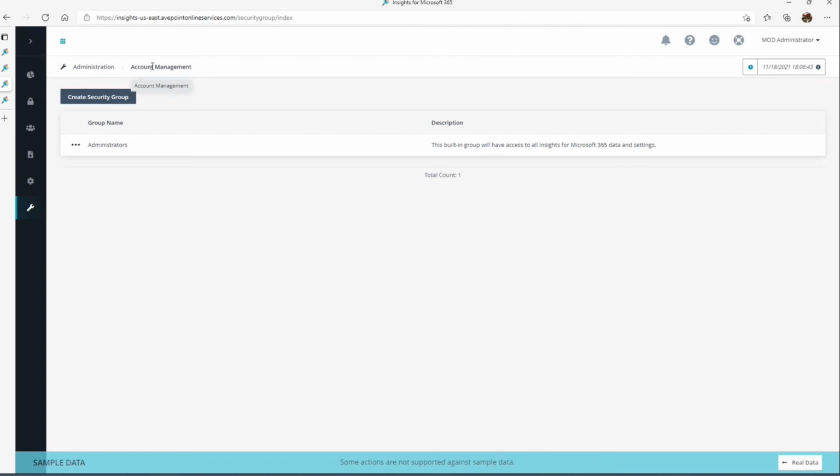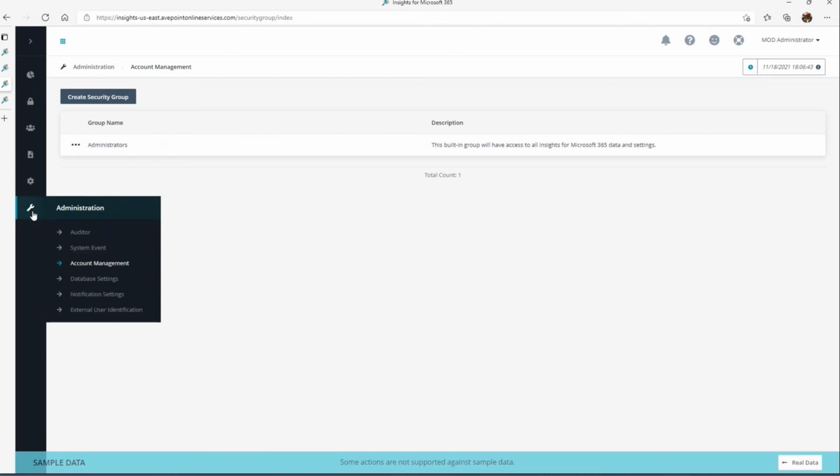So that's where account management comes in. You can delegate the Insights tool to those individuals. Notification settings, how you want to be alerted when certain things happen, that's very easy to do.